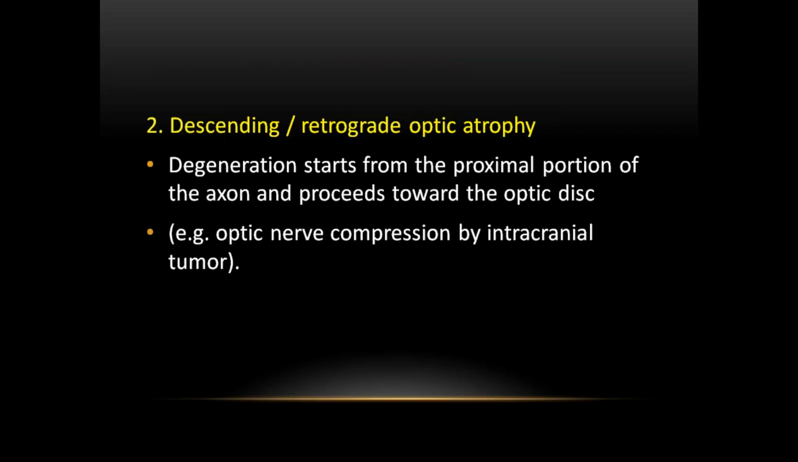Descending or retrograde optic atrophy: degeneration starts in the proximal portion of the axon and proceeds towards the optic disc. That is optic nerve compression by intracranial tumors. Any intraocular or intracranial tumors cause descending or retrograde optic atrophy.